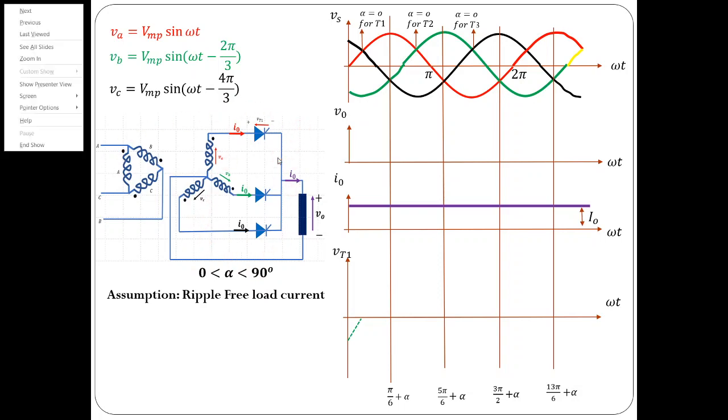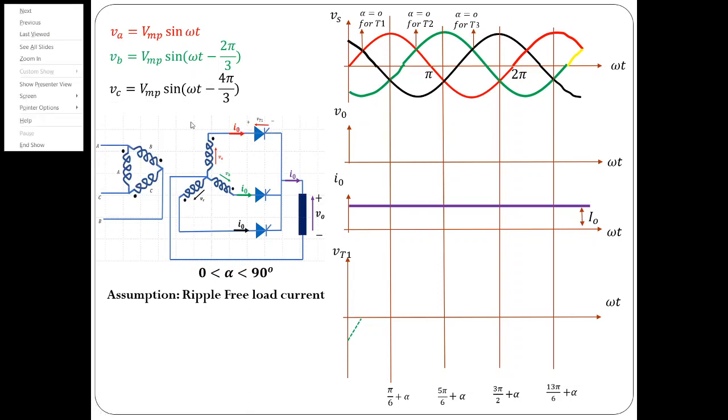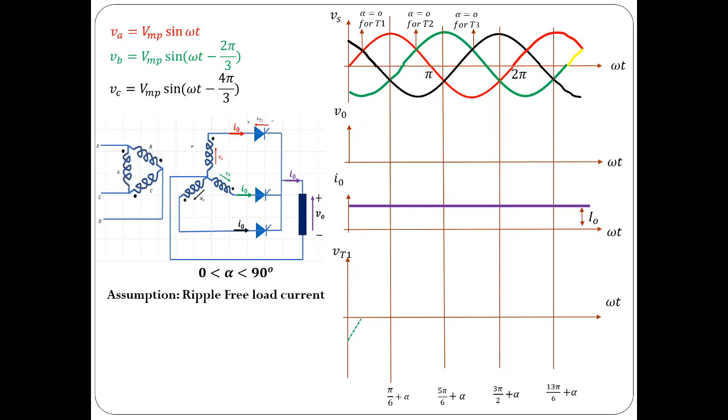Okay, I'm sorry, here this current is same as IA, so let me make a small correction here. So current through this thyristor is same as A phase current, here it is B phase current, and here it is C phase current. Okay, this is a small correction, please make a note of it. Anyway, let us proceed.